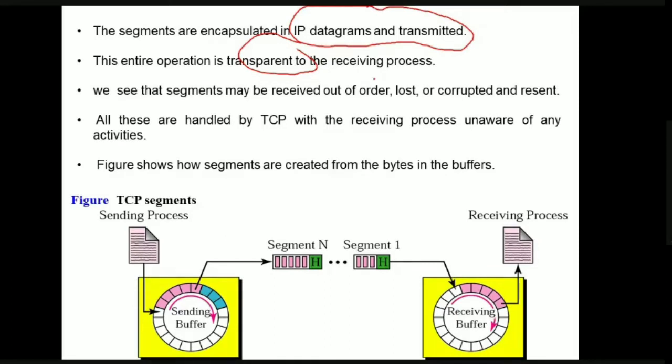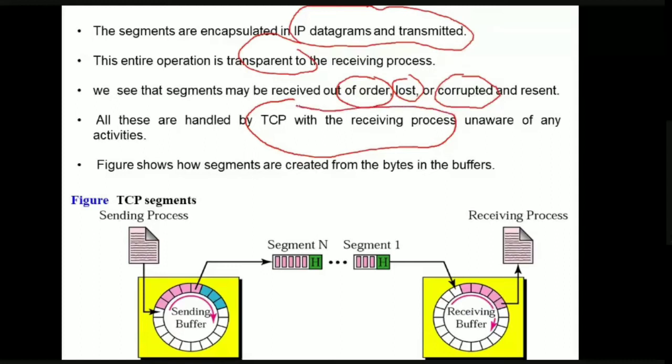So when the segments are received by the receiver out of order, or if they are lost, or if they are corrupted, the sending TCP layer must have a notification from the receiving TCP. Only when the sender receives this information can it resend all these out of order packets or lost packets or corrupted packets. So all these kinds of things are handled by the TCP within the sender process.